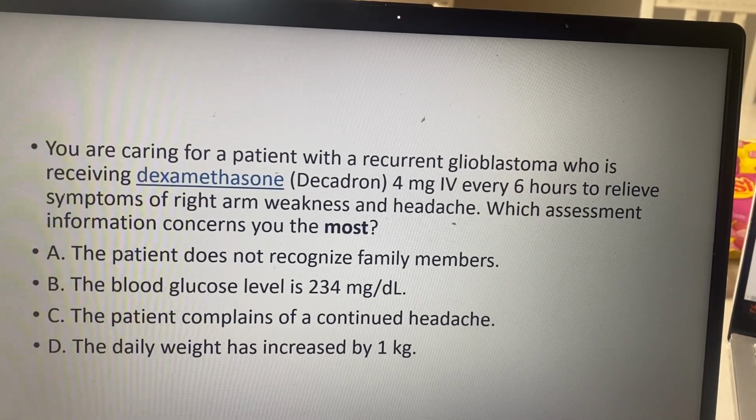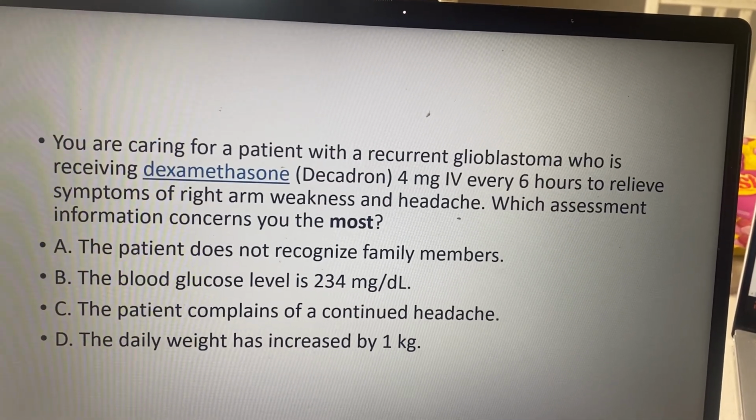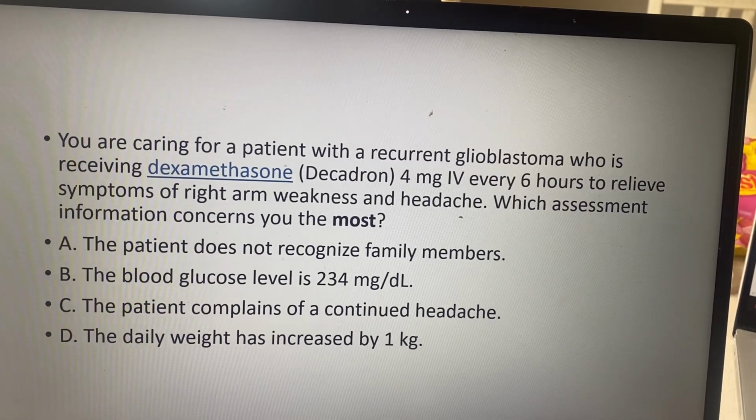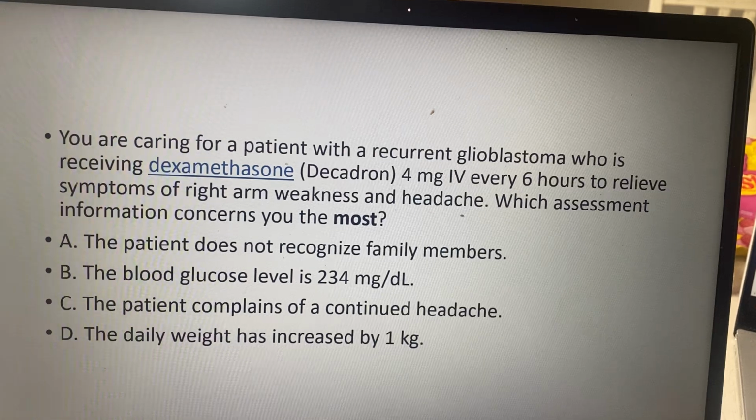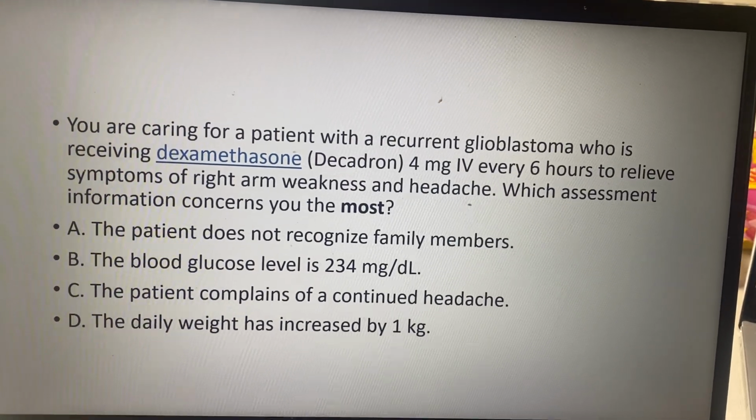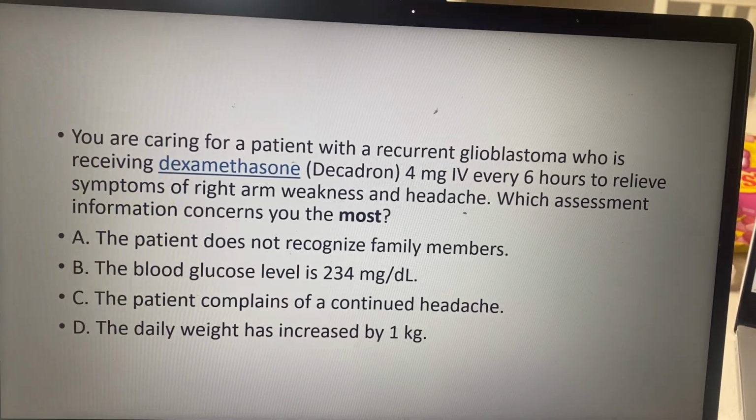Is it the patient does not recognize family members, the blood glucose level is 234 milligrams per deciliter, or the patient complains of continued headache, or the daily weight has increased by 1 kilogram? All right, go ahead and note your answer.